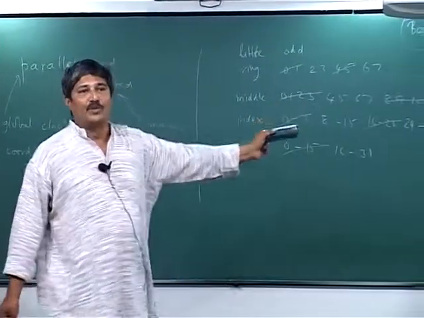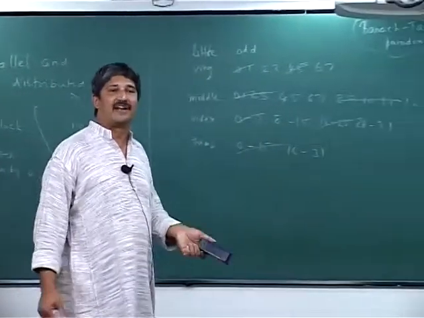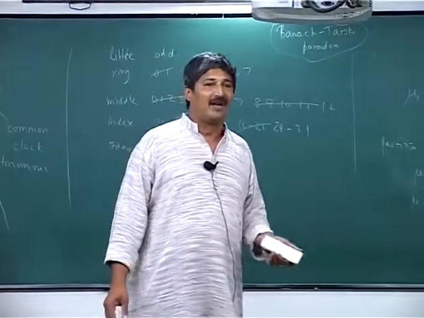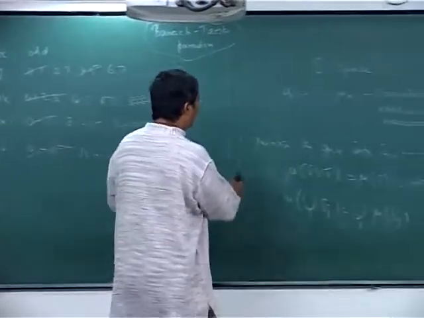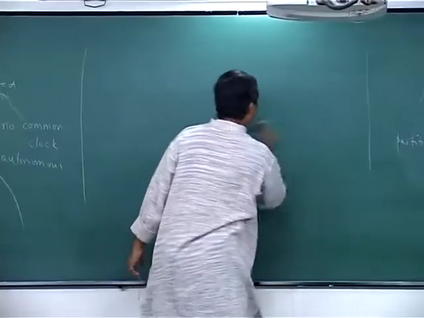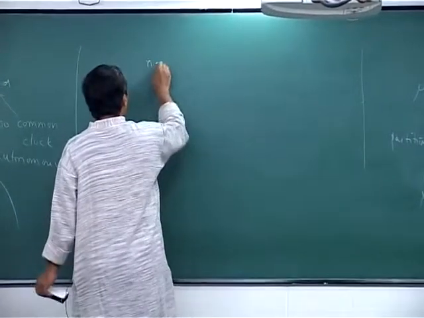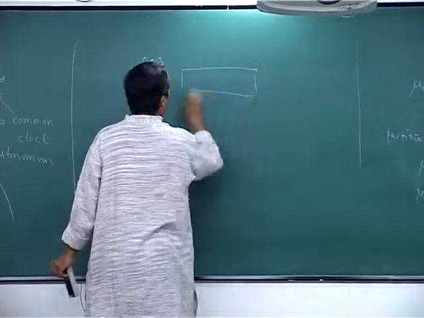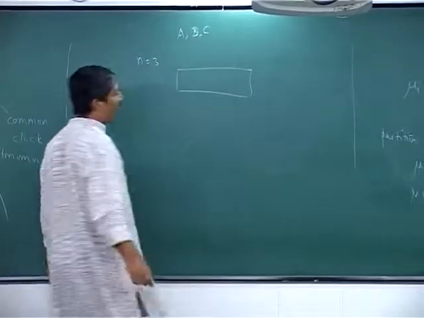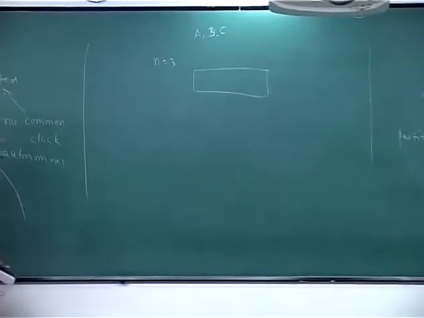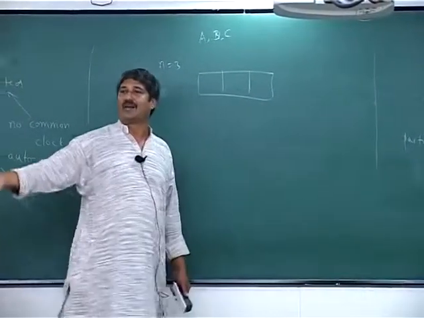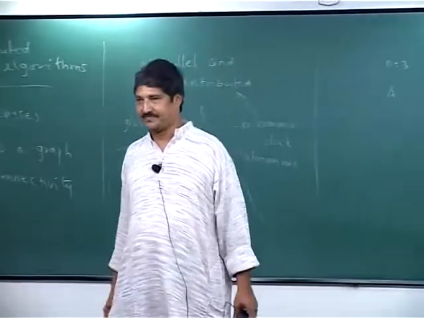When n equals 2, this is precisely what the I cut and you choose algorithm achieves. For n equals 3, how would you do it? Well, n equals 3 also you can do it. Let me do it as a rectangular cake and show you. So n equals 3, there are 3 parties A, B, C, 3 players, and A cuts it into 3 pieces according to his or her own measure.